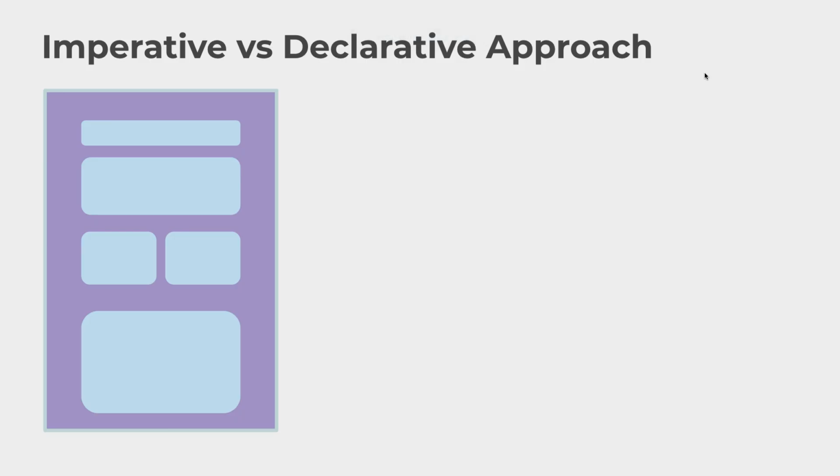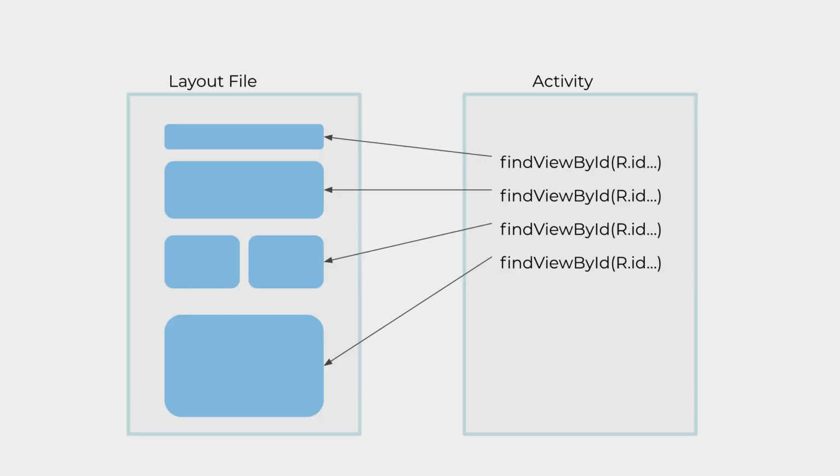Now let's look again at the imperative versus declarative approach. But let's dig deeper so that we really understand what's going on or why Compose is really great at what it does. So in the imperative approach of Android development, you would have Android layouts. So you have a lot of views that you put together to create a user interface, which means that you have two sections going. First is going to be the layout file, which is usually in XML, and then you would have an activity, right?